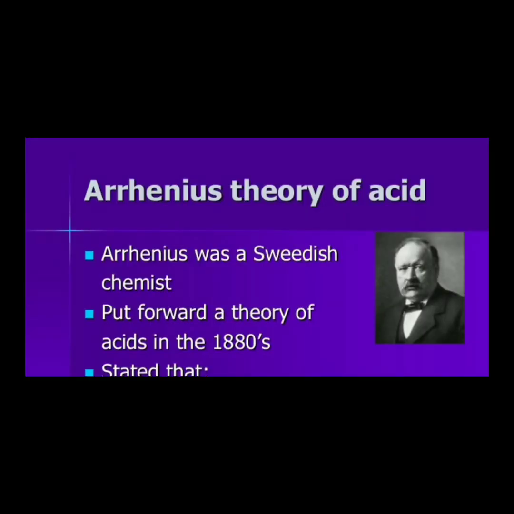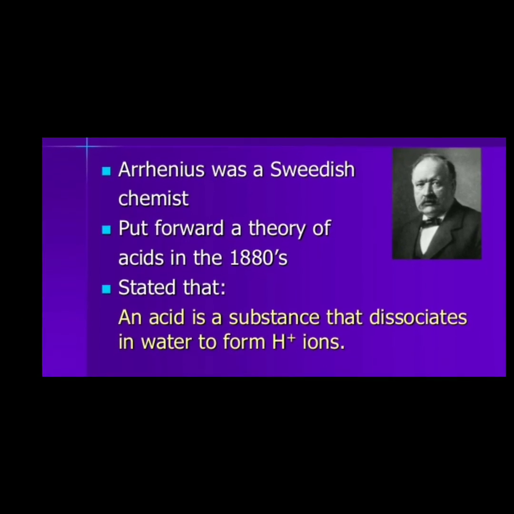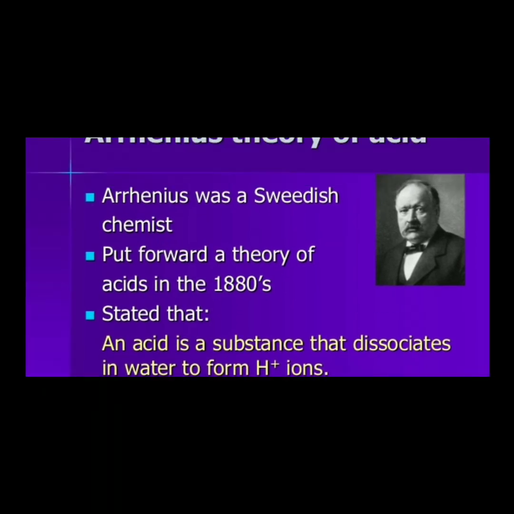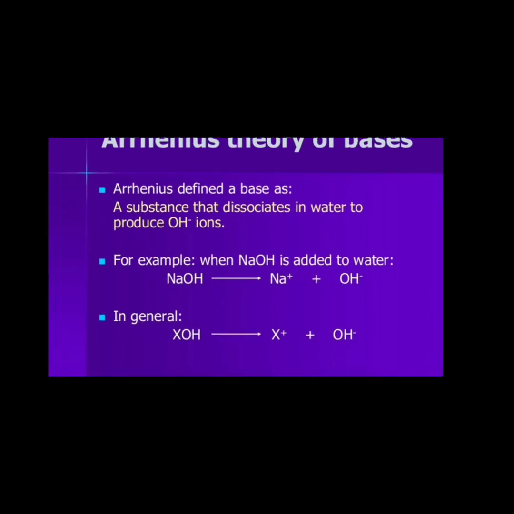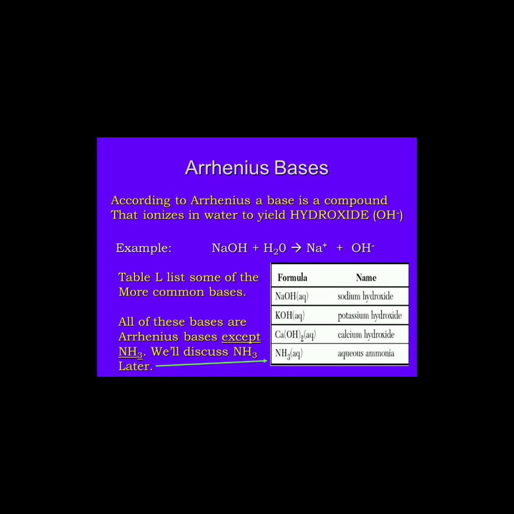Arrhenius theory of acid. Arrhenius was a Swedish chemist who put forward a theory of acids in the 1880s, stating that an acid is a substance that dissociates in water to form H+ ions. Arrhenius theory of bases: Arrhenius defined a base as a substance that dissociates in water to produce OH- ion. For example, when sodium hydroxide is added to water, NaOH gives Na+ plus OH-. In general, XOH gives X+ plus OH-.